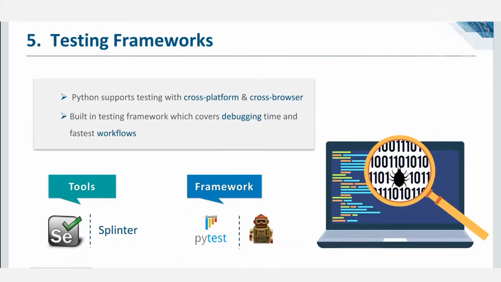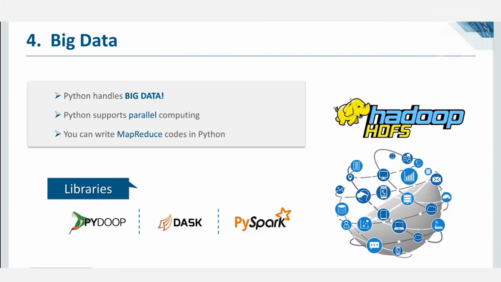Number 2, software testing. Python is being used in various software testing frameworks. It also has various built-in testing frameworks which cover debugging and fast workflows. Tools like Selenium and Splinter, which provide support for testing with cross-platform and cross-browser, are also popular. Number 3, big data. Python supports parallel computing to process very large amounts of data. In Python, we have a library PyDoop, where we can write MapReduce programs and process data in a distributed file system. Other libraries which are supported by Python are Dask and PySpark.